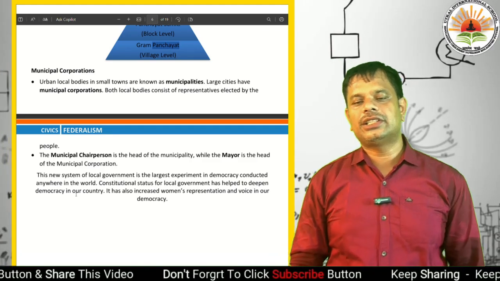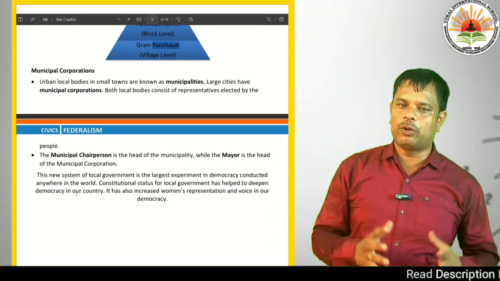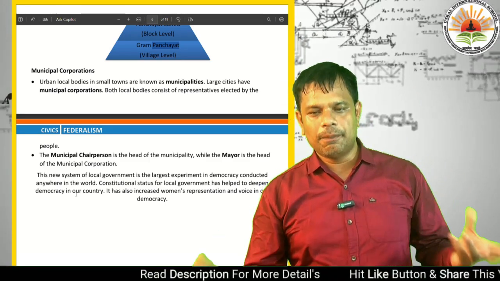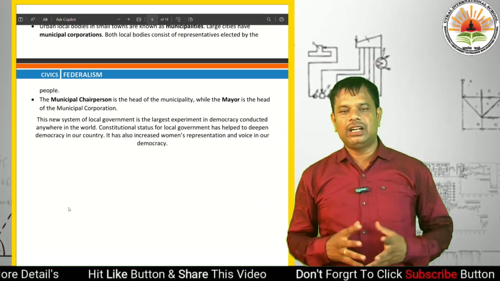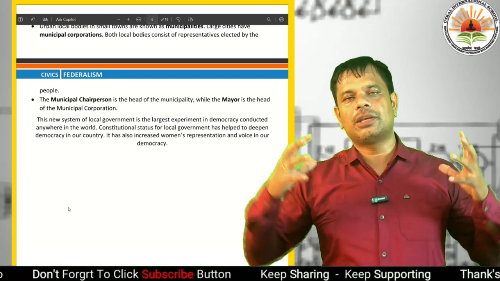Both local bodies consist of representatives elected by the people. The municipal chairperson is the head of the municipality, while the mayor is the head of the municipal corporation.